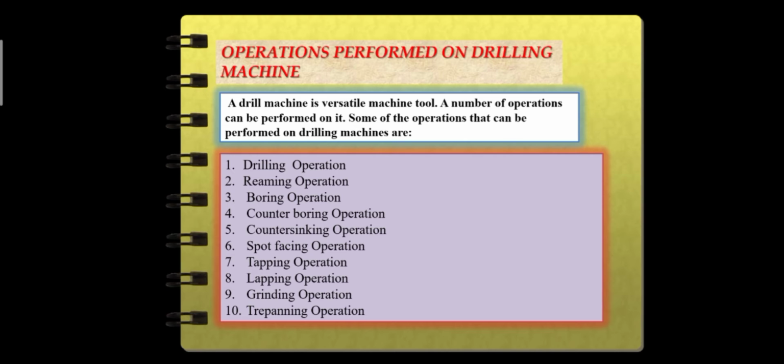Some of the operations that can be performed on drilling machines are drilling operation, reaming operation, boring operation, counter-boring operation, counter-sinking operation, spot-facing operation, tapping operation, lapping operation, grinding operation, and the last one is trepanning operation.